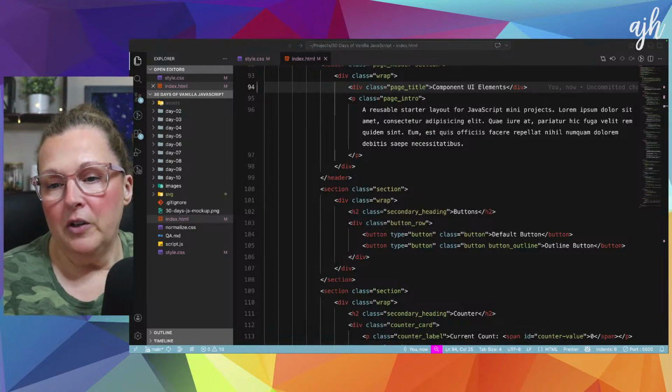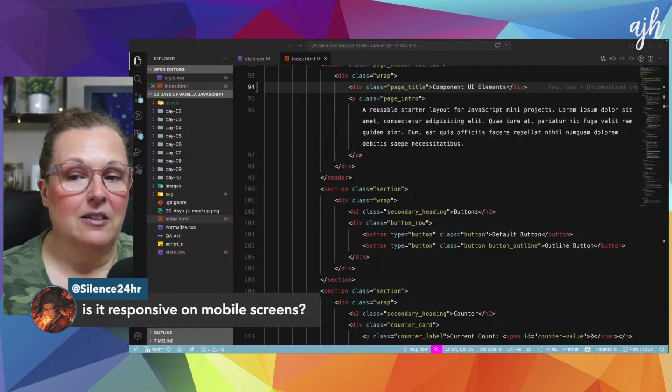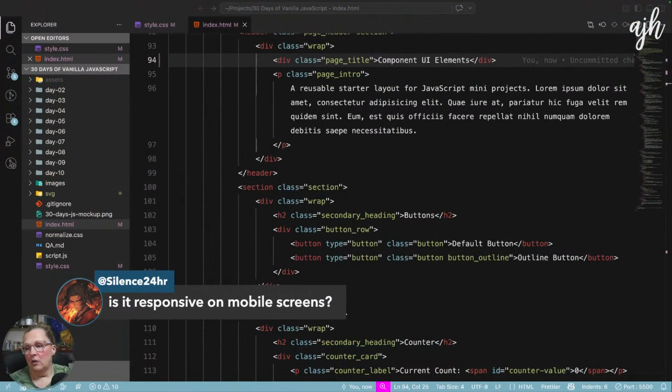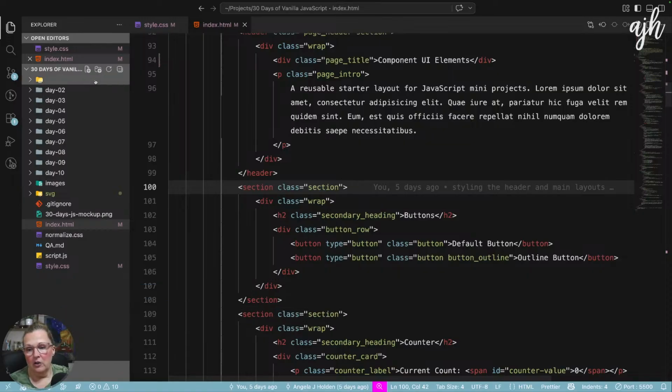And silence for 24 hours says, is it responsive on mobile screens? Not yet. We are getting to that today. So stay tuned. We are going to make sure that this is all responsive today. We actually don't have that much to do.